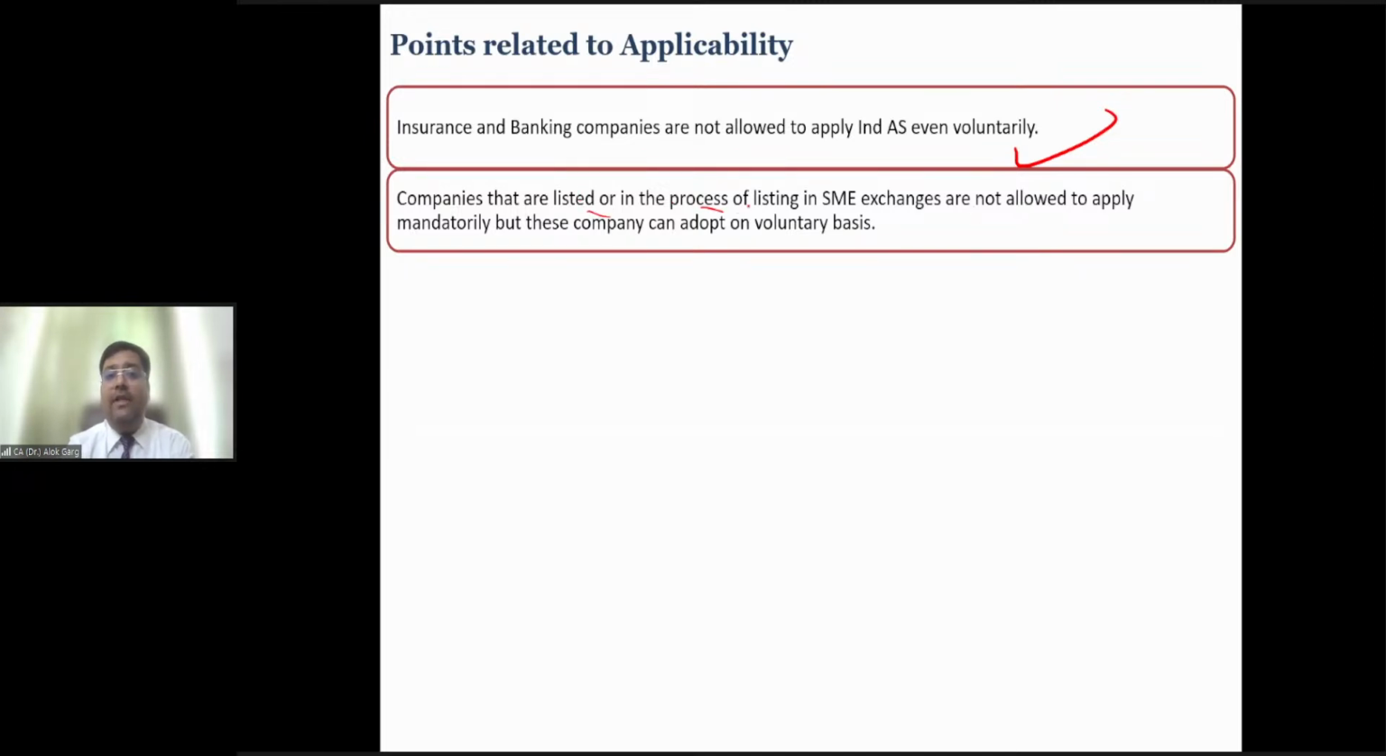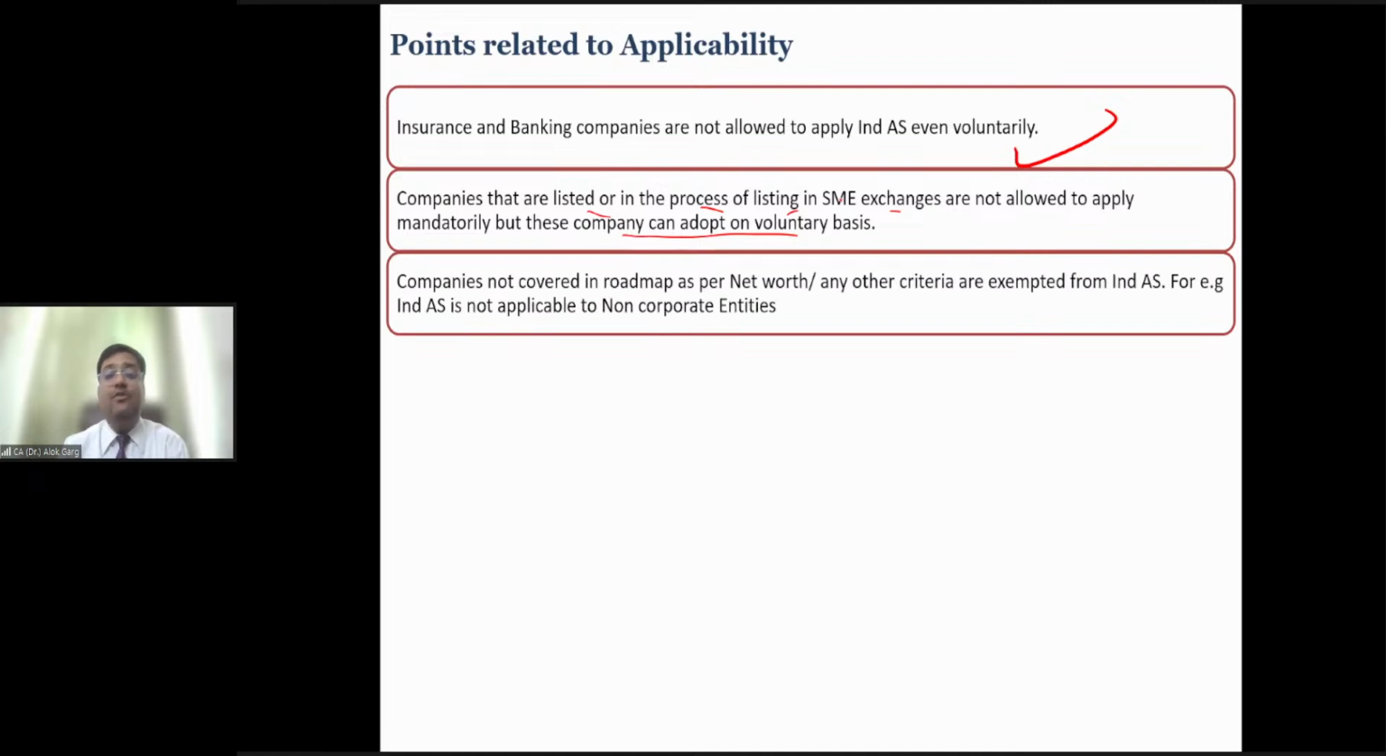Companies that are listed or in the process of listing on SME exchanges are not required to apply Ind AS mandatorily, but these companies can adopt on a voluntary basis. SME companies can adopt Ind AS on a voluntary basis, right? Companies not covered in the roadmap as per their net worth or any other criteria are exempted from Ind AS. For example, Ind AS is not applicable to non-corporate entities. Ind AS is not applicable to companies whose net worth is less than 250 crore, right? Clear?